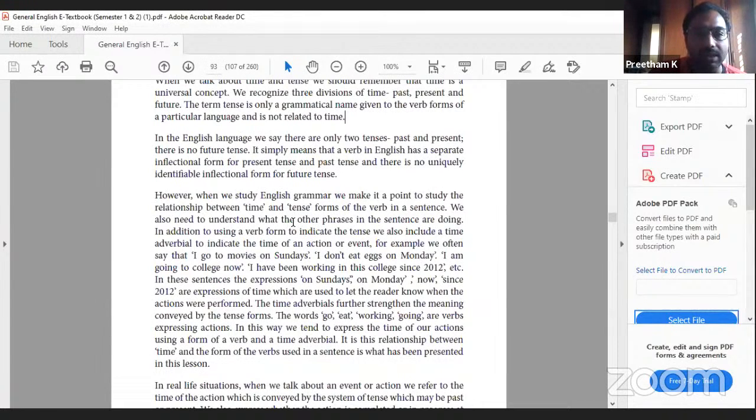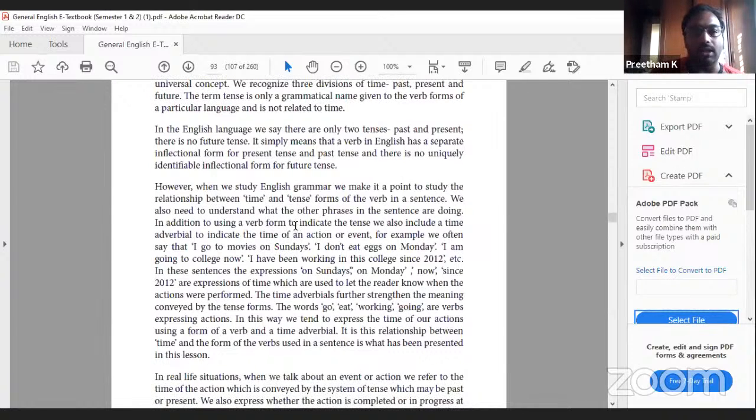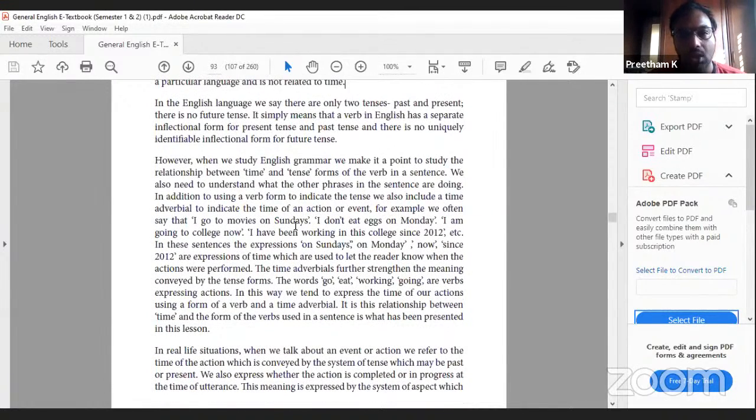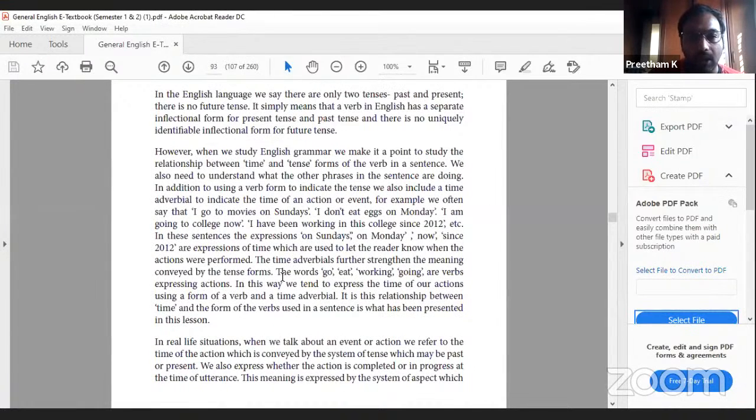In the English language, we say there are only two tenses. However, when we study English grammar, we make it a point to study the relationship between time and tense forms of the verb in a sentence. We also need to understand what the other phrases in a sentence are doing. In addition to using a verb form to indicate the tense, we also include a time adverbial to indicate the time of an action or event. For example, we often say I go to movies on Sundays. I don't eat eggs on Monday. I'm going to college now. I've been working in this college since 2012, etc.